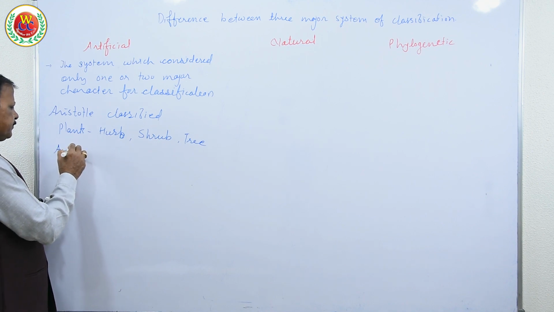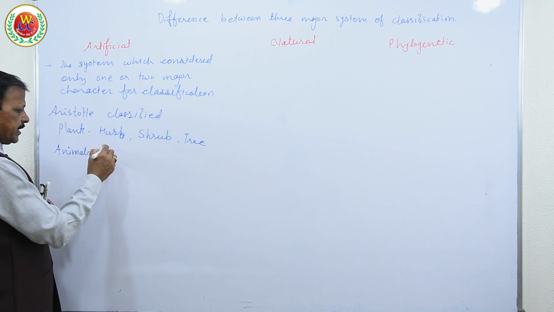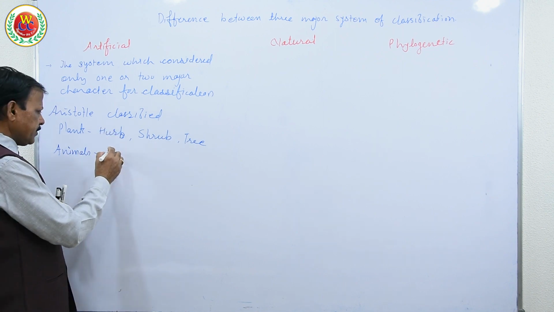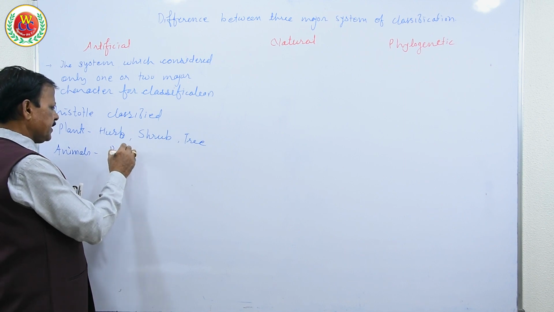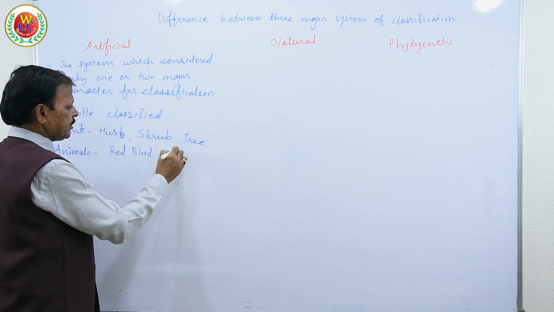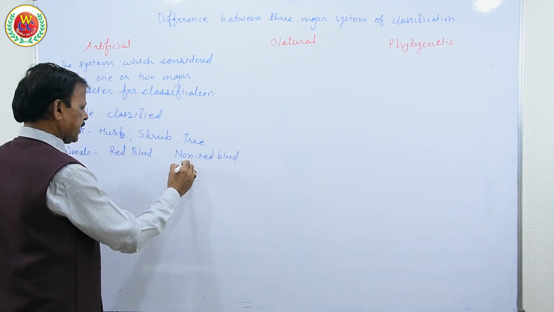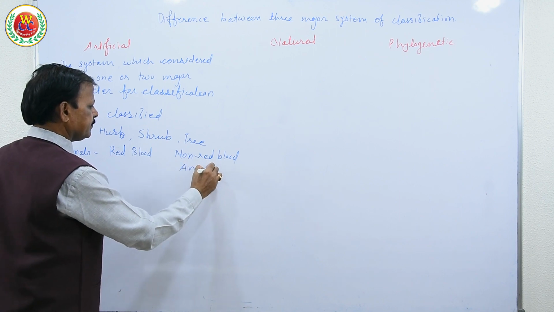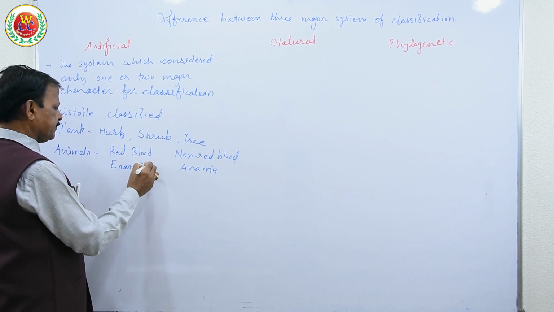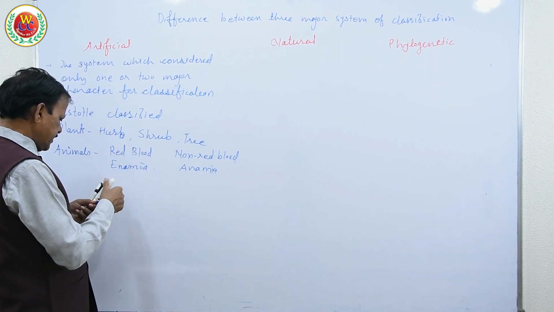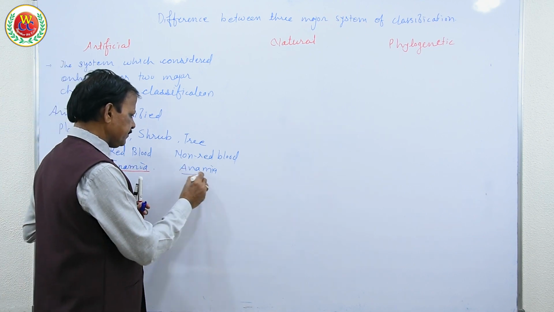About animals also, he classified all animals into red blood and non-red blood, as Enaima and Anaima. Enaima means red blood and Anaima means non-red blood.